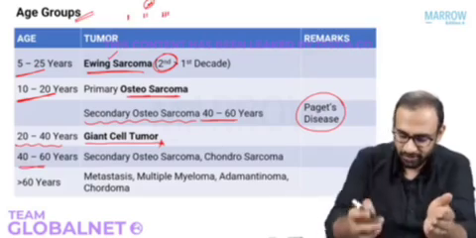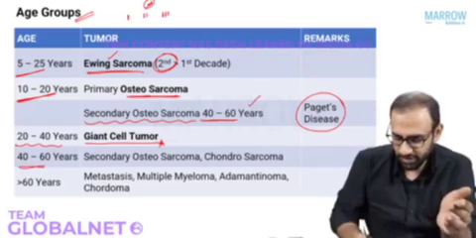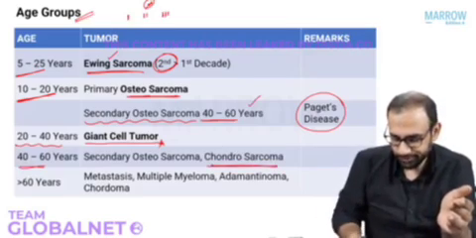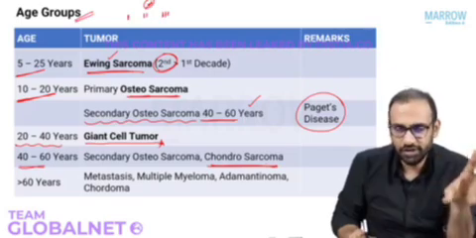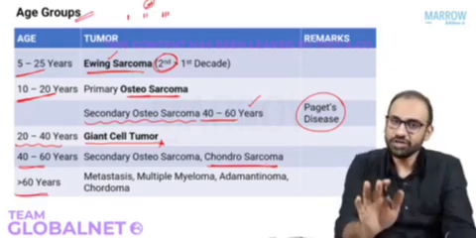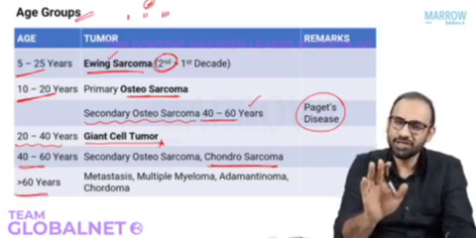Now 40 to 60 years. One we already know. We know secondary osteosarcoma. Other one is chondrosarcoma. These two tumors usually occur in 40 to 60 years. So after 60 years, you get all dangerous and malignant tumors.